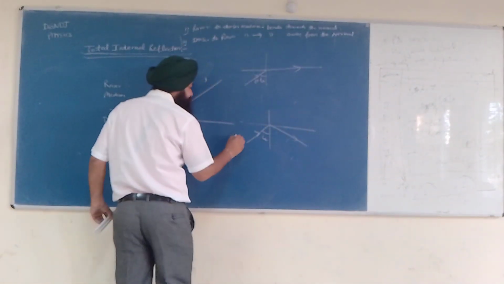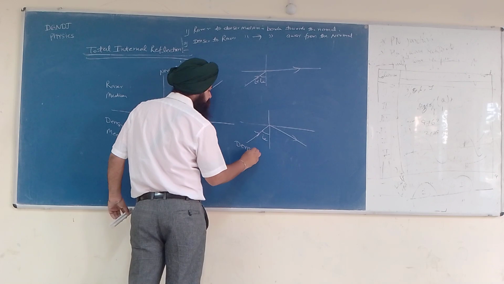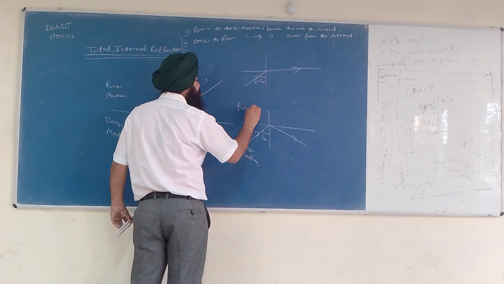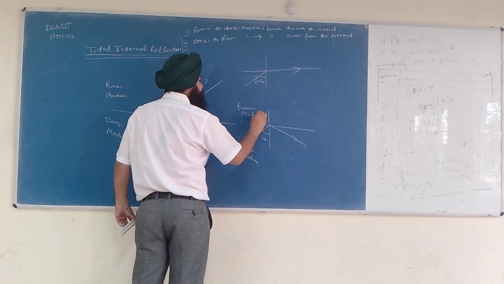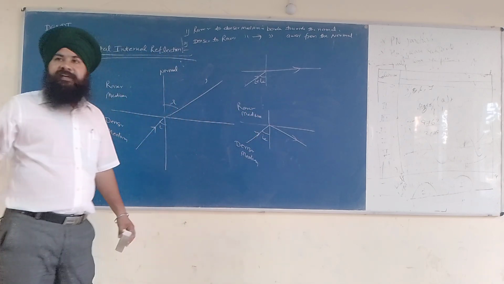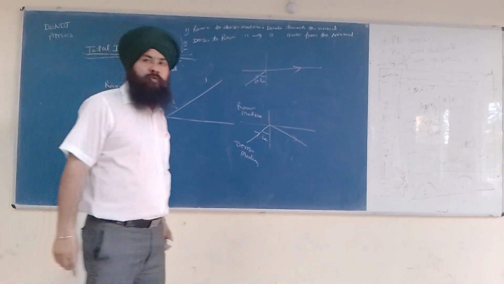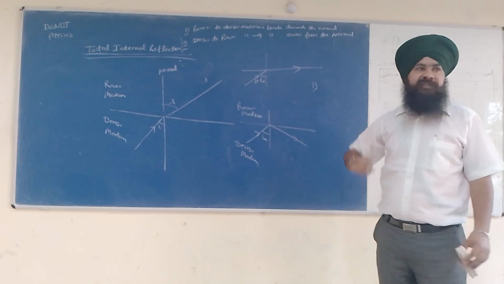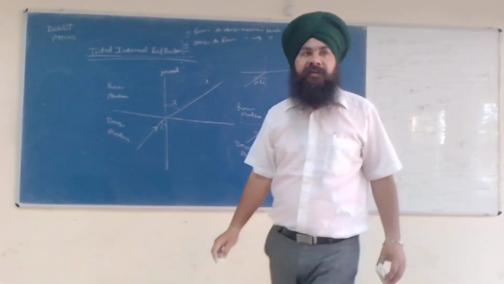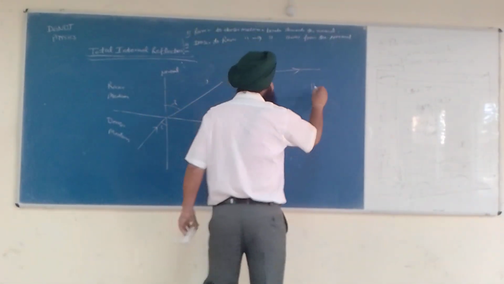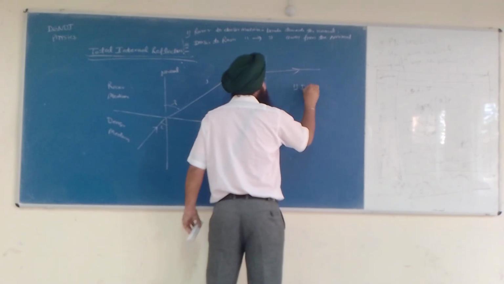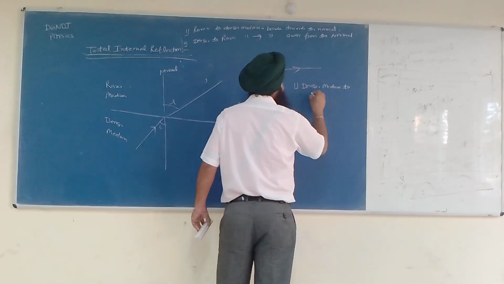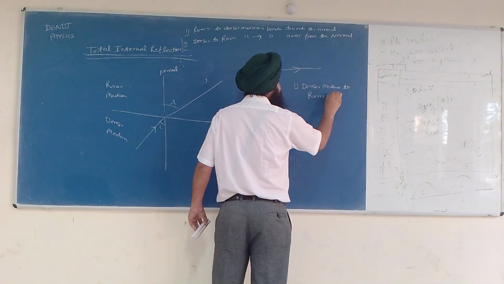This is called denser medium. This is called rarer medium. It means there are two essential conditions for the total internal reflection phenomenon to take place. First, light must travel from denser medium to rarer medium.